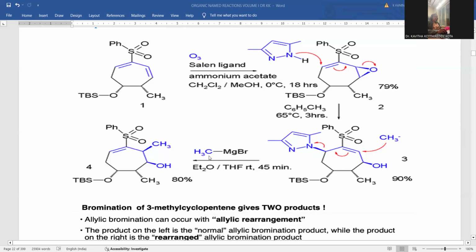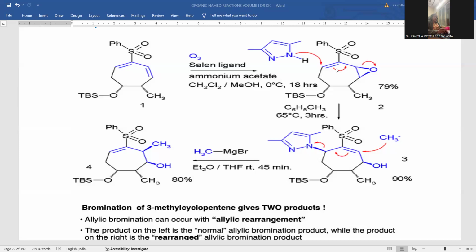We can treat with the Grignard reagent methyl magnesium bromide. What will it do? With methyl magnesium bromide, wherever the epoxide is there, ring opening takes place, here hydroxyl formation is possible, and here you can notice the double bond formation. Whenever the Grignard reagent is operated, this negatively charged methyl is nucleophilic in nature, and it reacted over the carbon atom, and you can see this methyl functionality at position number 2. This is the way the entire reaction is accomplished.